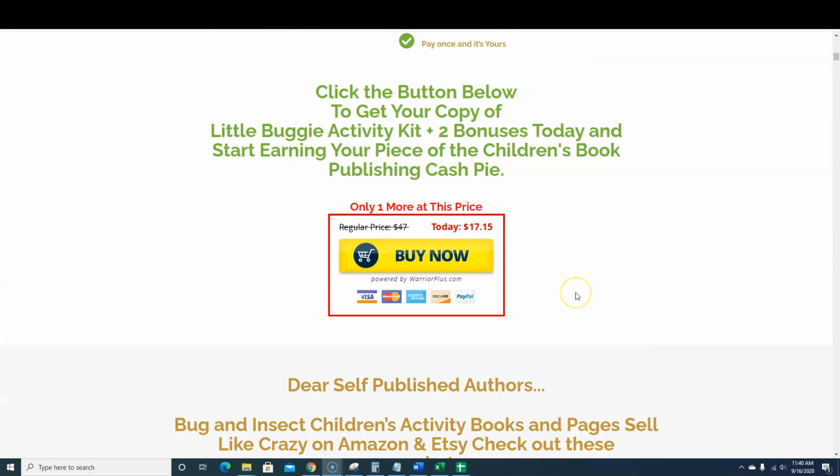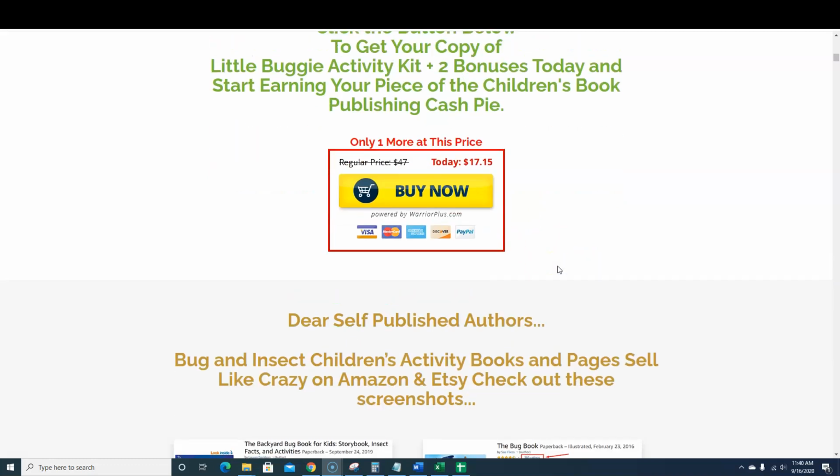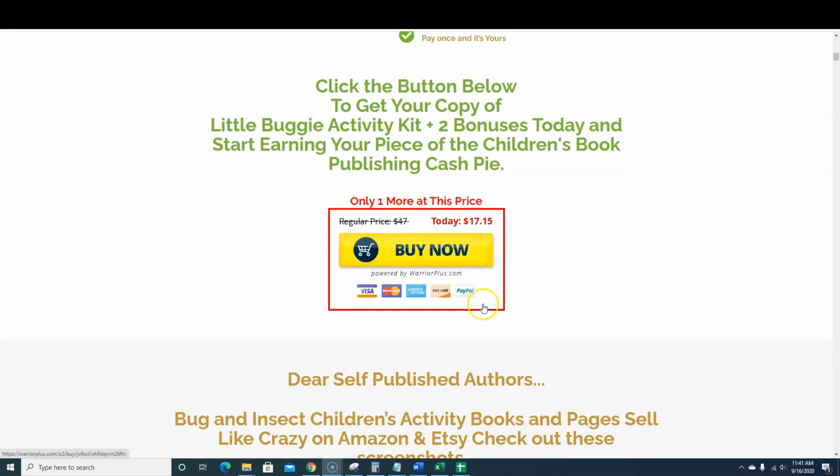So we'll just keep scrolling down. The price is $17 right now, and it does keep going up. The quicker that you jump in, I believe it's on a dime sale, so every sale it goes up like 10 cents. It says only one more at this price right now at the time of this recording. So the price does go up every sale, so you want to jump in on this because the regular price is $47.